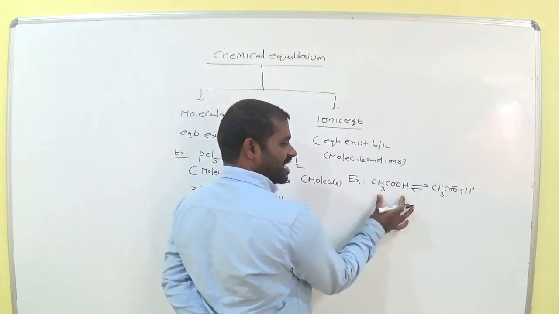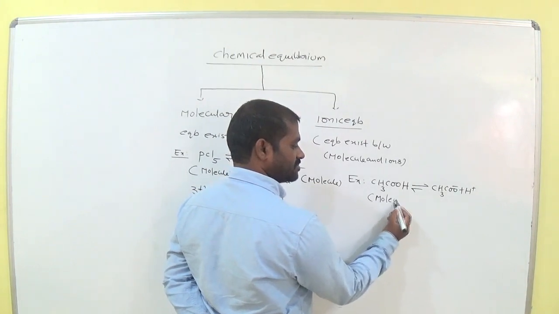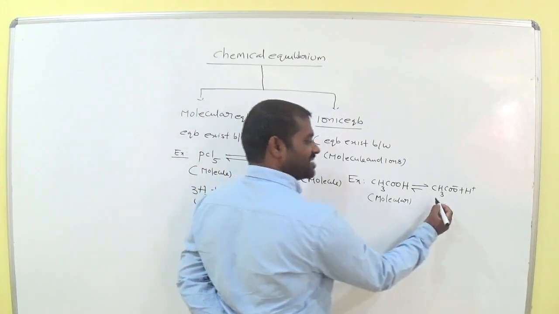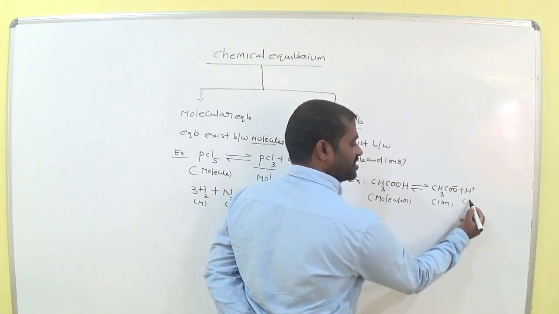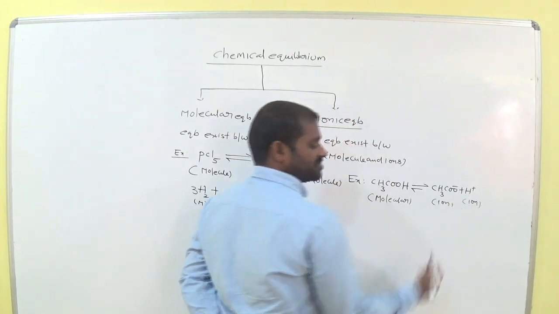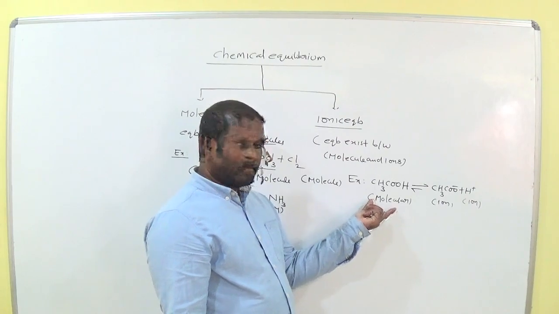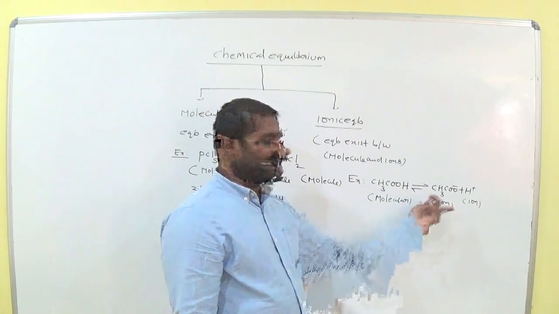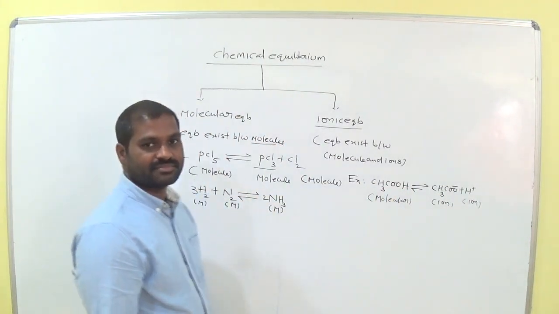So here acetic acid is clearly a molecule. What about this one? Acetate ion and H plus ion. So here equilibrium exists in between molecules and ions. Such kind of equilibrium is called ionic equilibrium.